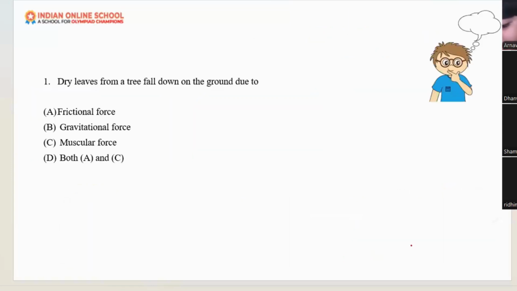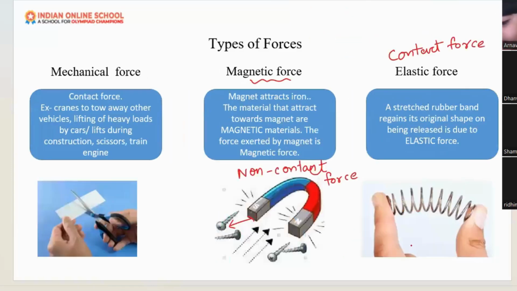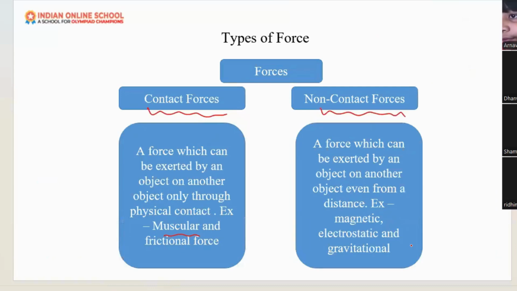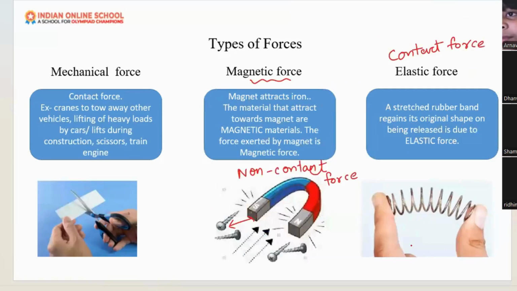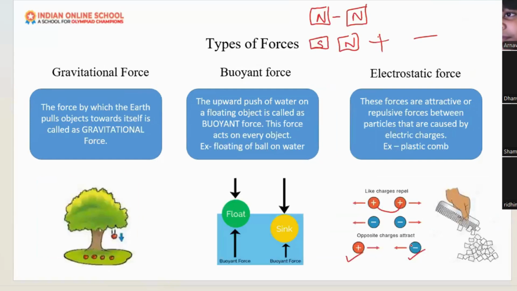Okay, so these are the different types of forces. Forces are of two types, contact and non-contact force. And these are the different types of force: muscular force, frictional force, mechanical force, magnetic force, elastic force, gravitational force, buoyant force, and electrostatic force. These are the different types of forces that we deal with in our day-to-day life.